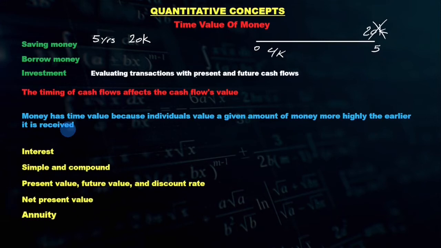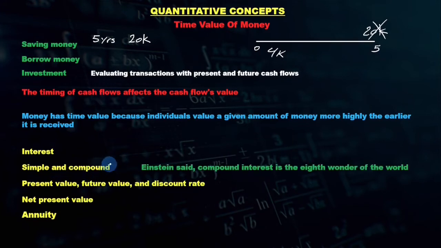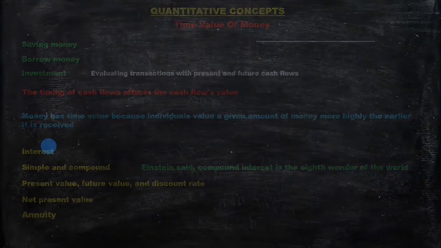Okay, great. Now we are going to talk about interest first. Then we are going to talk about simple and compound interest. And in case of compound interest, Einstein said compound interest is the eighth wonder of the world, or something like that. Anyway, it's a very important concept. And then we will move on to present value, future value, and discount rate. And then net present value, again an important concept when you want to compare different investment options and opportunities. And we're going to end the time value of money with annuity. Okay, great. Let's begin with interest.